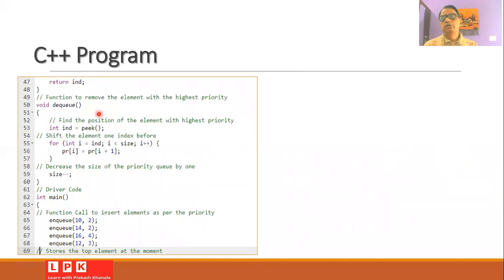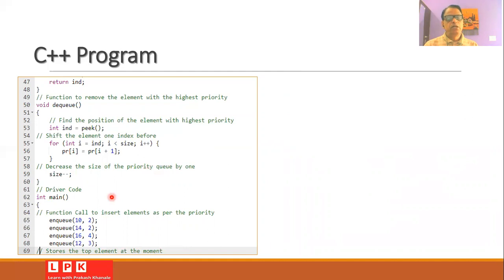Now this is a function that is written in order to remove the element with the highest priority from the list. So this is a function called DQ. Initially we will check for the position of the element with the highest priority by using this function peek, and then we will shift the elements one index before so that the elements can be arranged, and then we will decrease the size of the priority queue by 1.